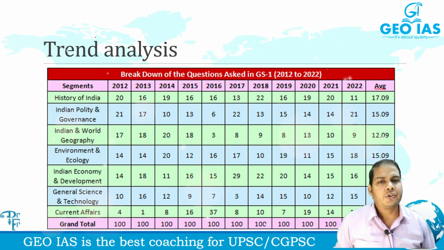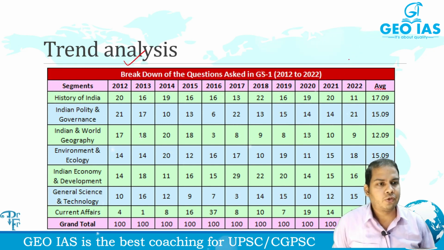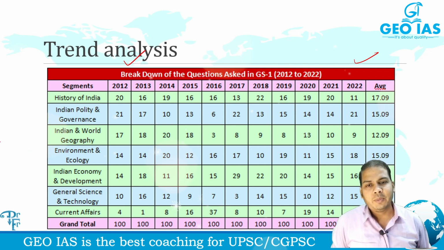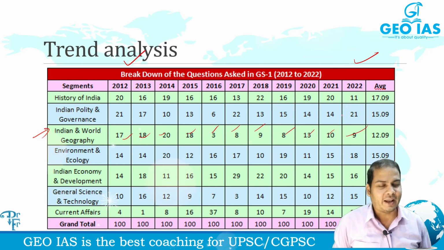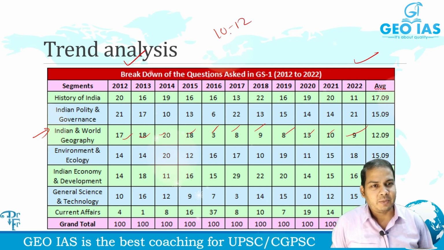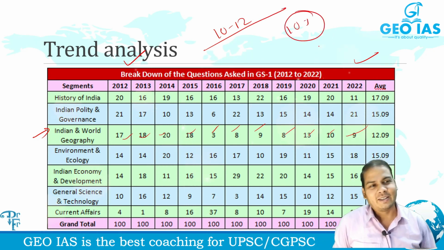So let's see how many questions are being asked in the prelims examination. So trend, you can see 2012 to 2022. How many questions are being asked? This is my subject, India and World Geography का part है. You can see 17, 18, 20, 18, 3, 8, 9, 8, 13, 10, 9. Roughly 10 to 12 questions are being asked, isn't it? 10 to 12, मतलब 10% weightage is there, definitely, and 10 to 15% it may vary.